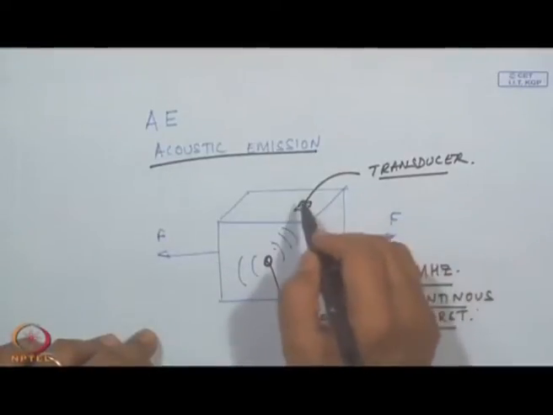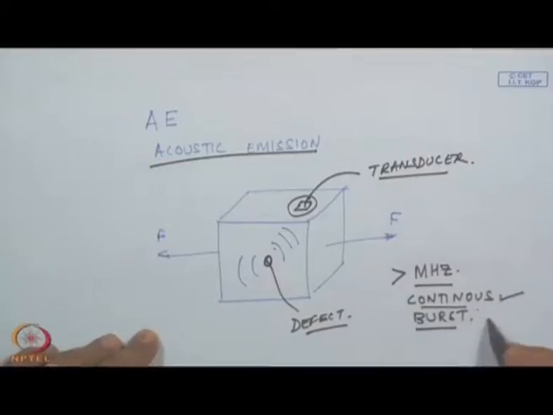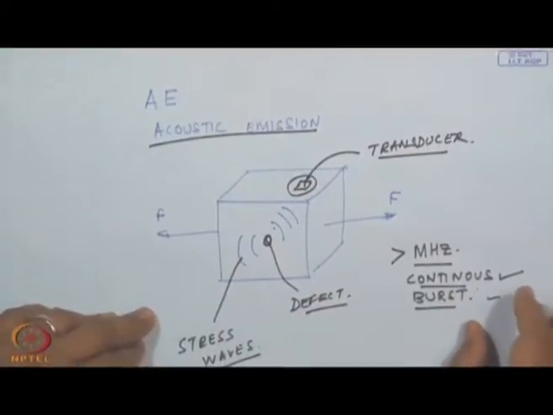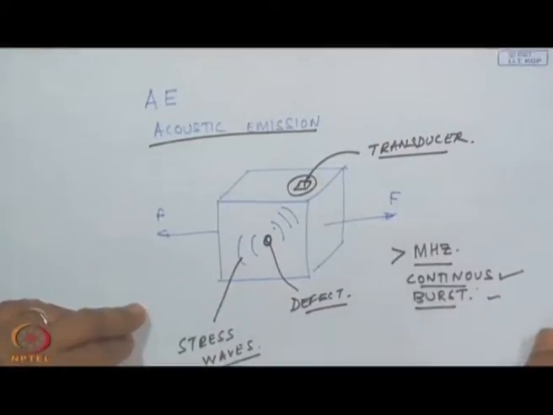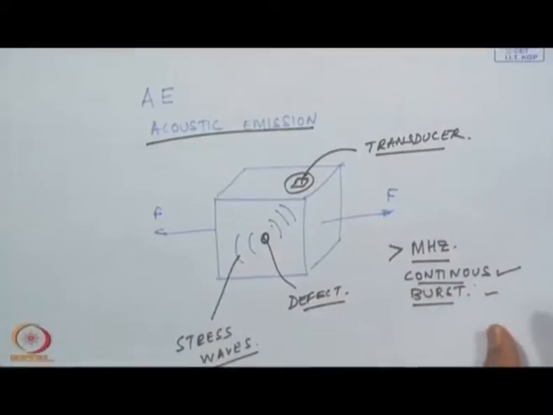The strategy is to have a transducer which should be able to detect these kinds of stress waves. This is what we are going to look into in this course, and how it can be measured, analyzed and so on.